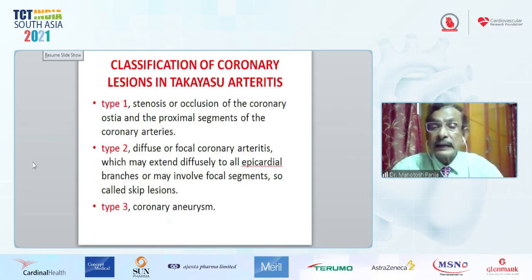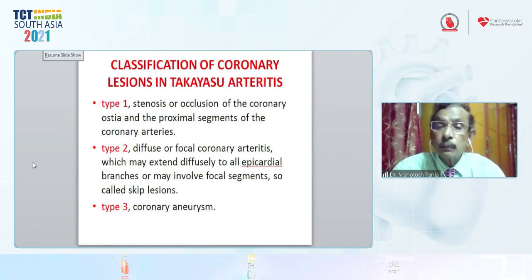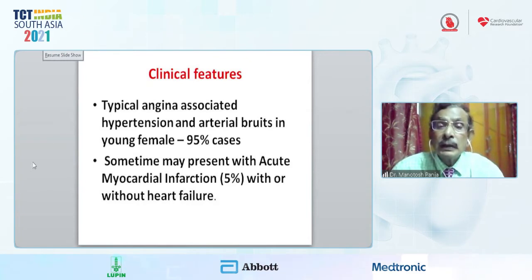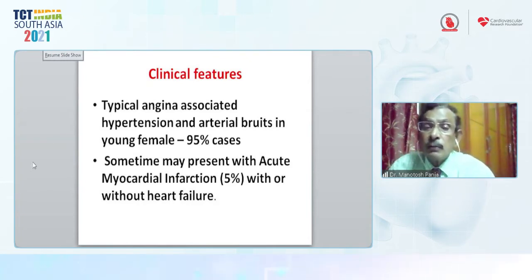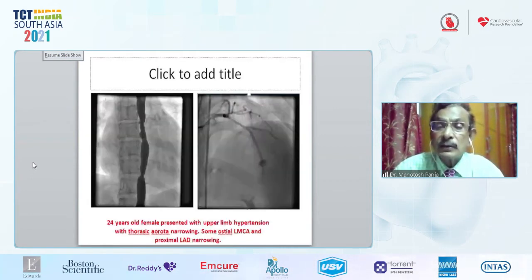Now we classify it: type 1 when there is ostial or proximal artery occlusion, type 2 when there are diffuse multifocal lesions, and type 3 when there is aneurysm formation. Patients with coronary involvement present with hypertension and abdominal bruit, and sometimes with marked infarction and heart failure.